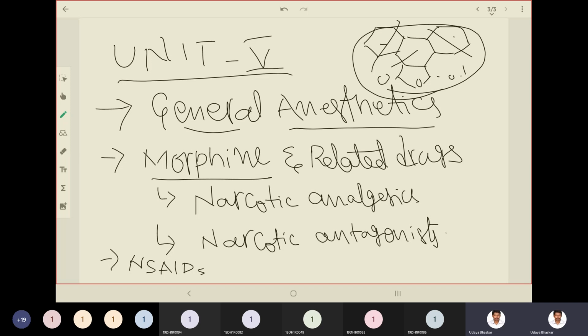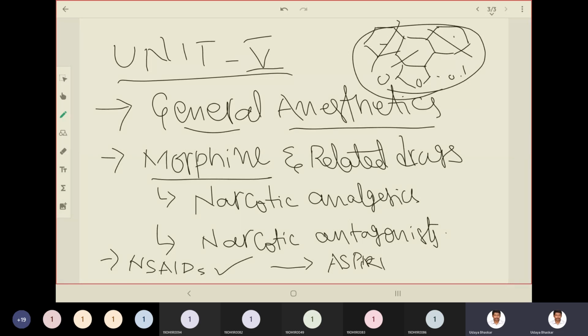Okay, so after finding out which part of the morphine ring is responsible for the analgesic effect, we started synthesizing them in the laboratory as NSAIDs. Non-steroidal anti-inflammatory drugs, such as over-the-counter drugs. You know, aspirin is one of the most common examples.